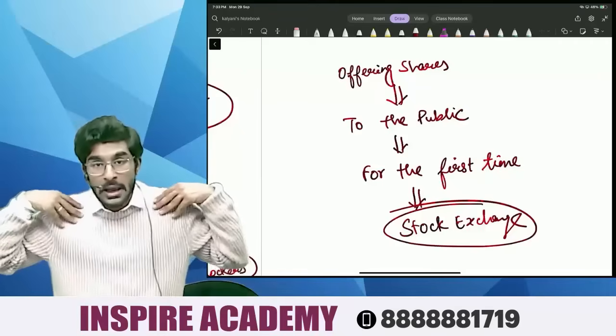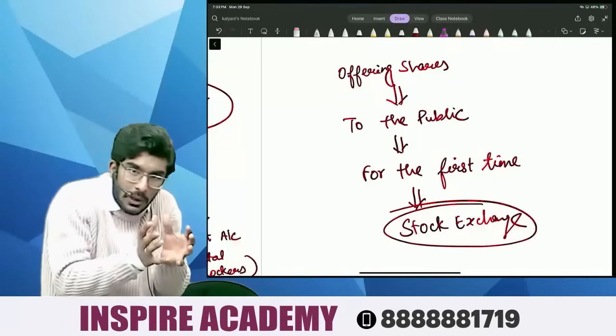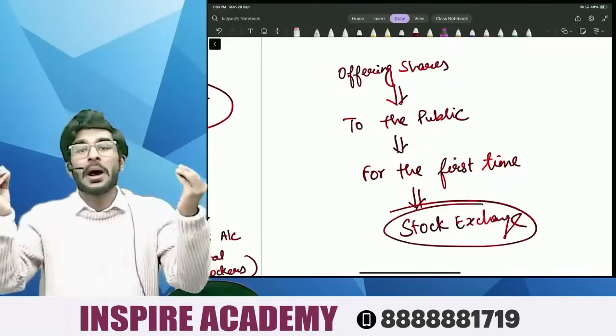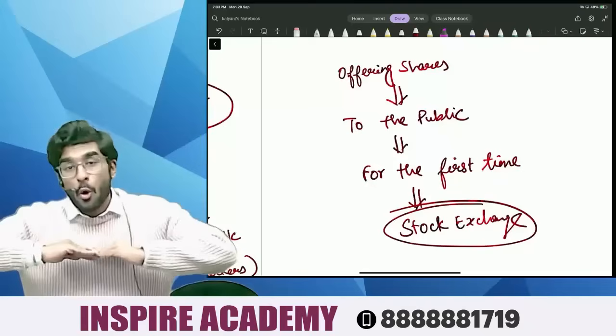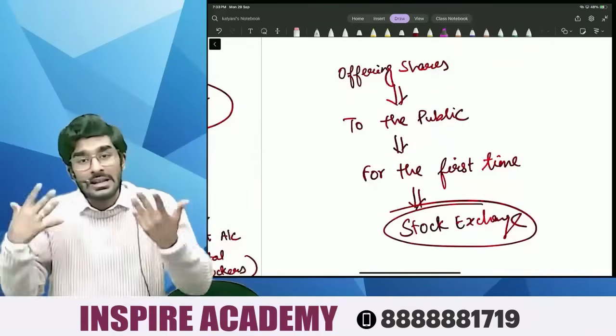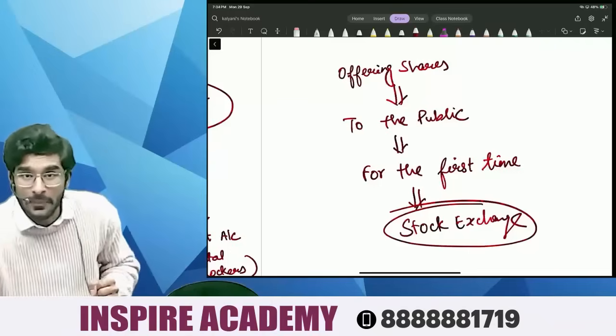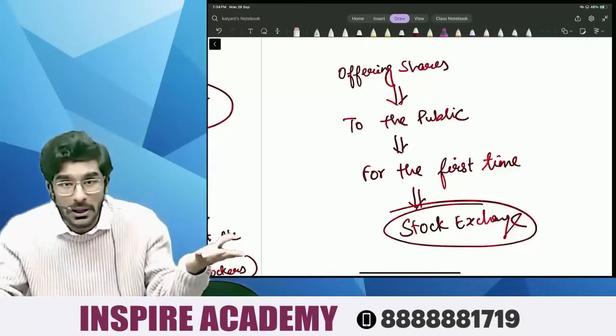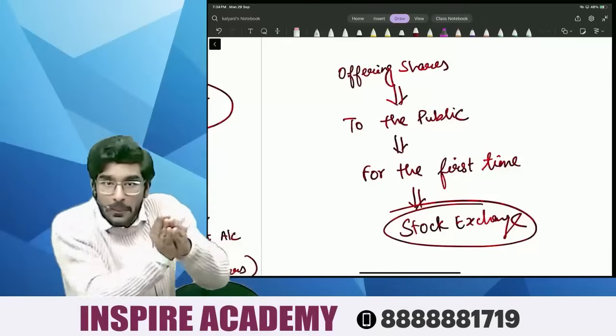When the company, which was earlier a private company, now wants to raise a huge amount of capital. Now it wants to expand. Now it wants to diversify. It wants to open new stores. Lenskart wants to open 10,000 new stores. Lenskart wants to invest into AI. Lenskart wants to diversify its business. Now, where will they get this money? They don't have that much money. Earlier, they were a private company.